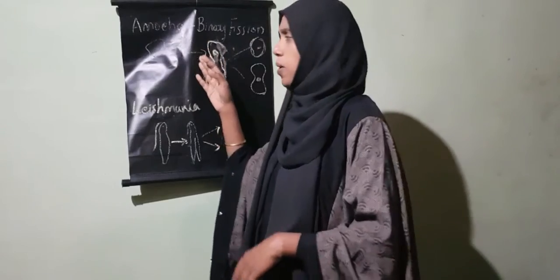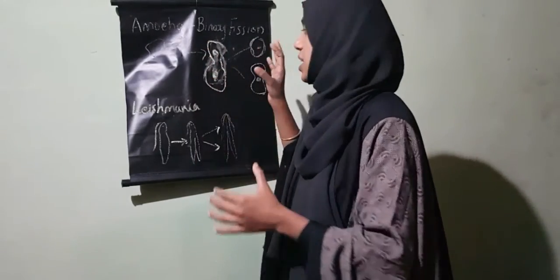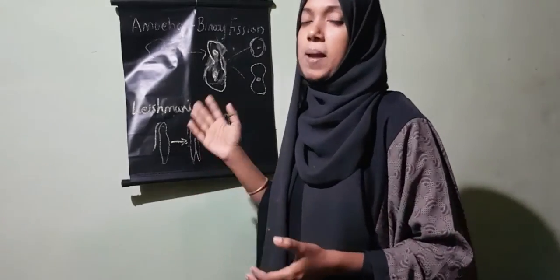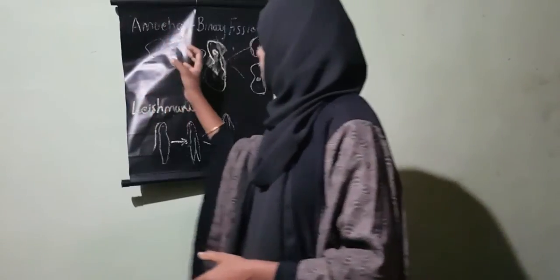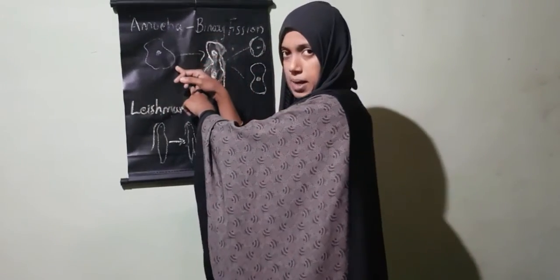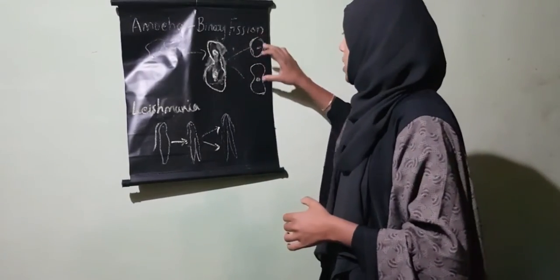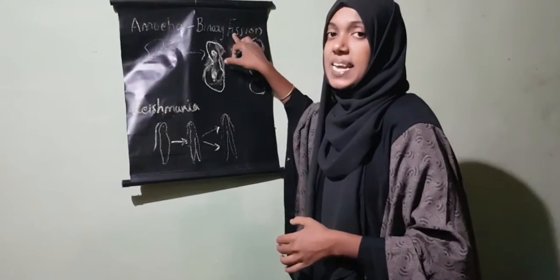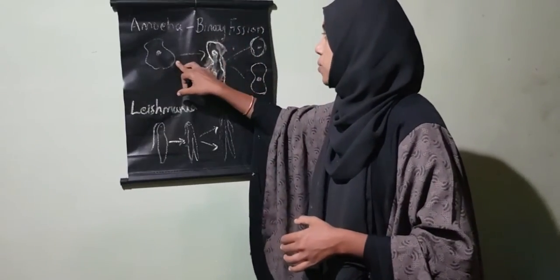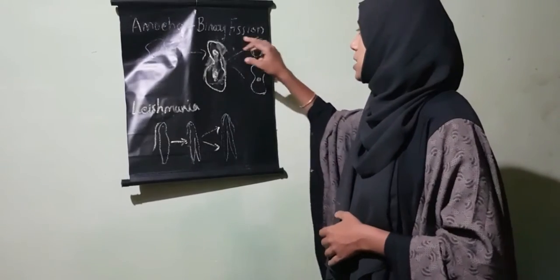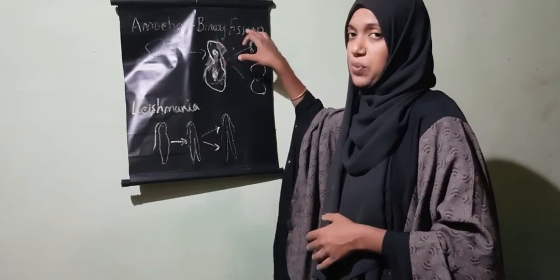The most common asexual mode of reproduction is fission. We can see fission in amoeba, leishmania and plasmodium. What is fission? Fission means division. Then we learned about binary fission in amoeba. When the amoeba attains maturity, the parental amoeba divides into two daughter cells. This type of fission is called binary fission. From a single parental body, two daughter cells are formed.